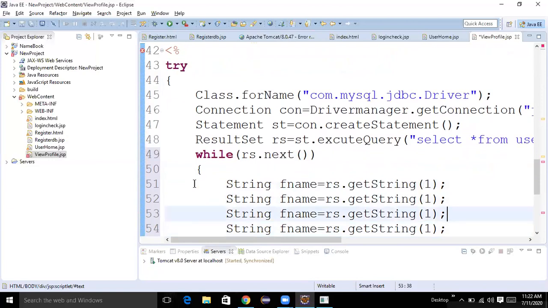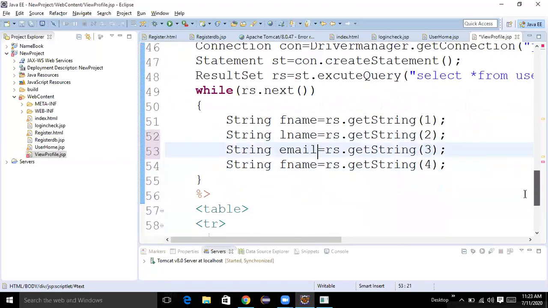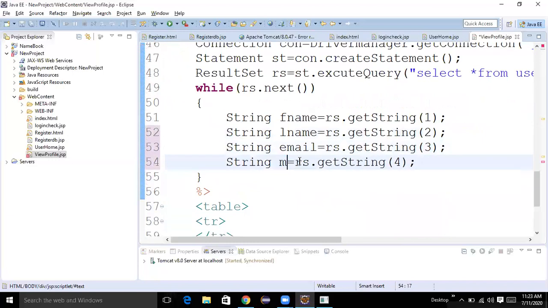Fifth value is already available now. So 2, 3, 4. Those values we need to get. fname, lname, email, mobile. So we need to get those values.